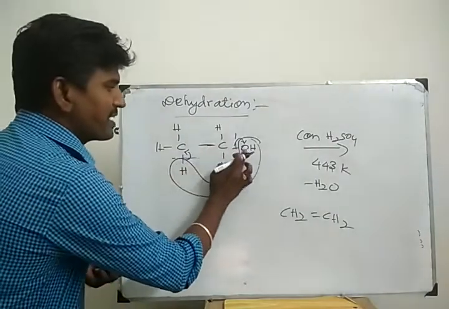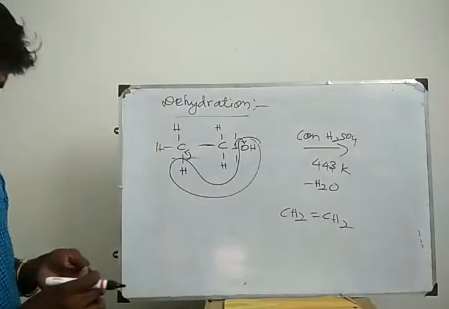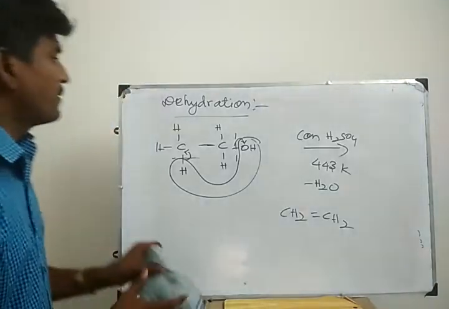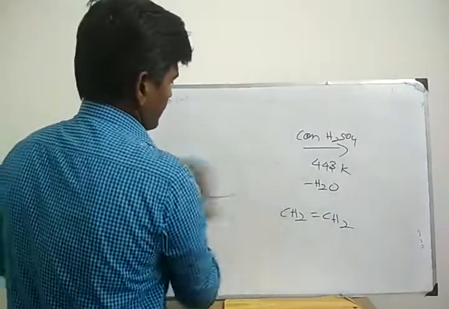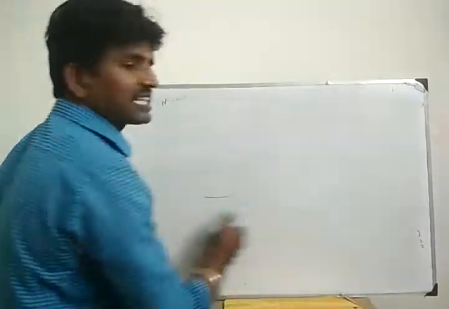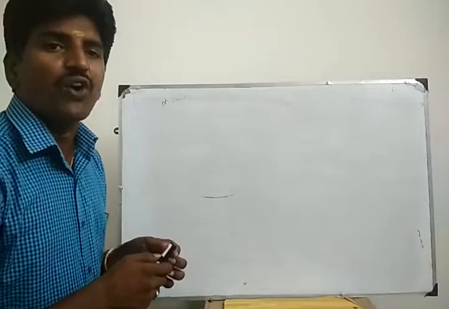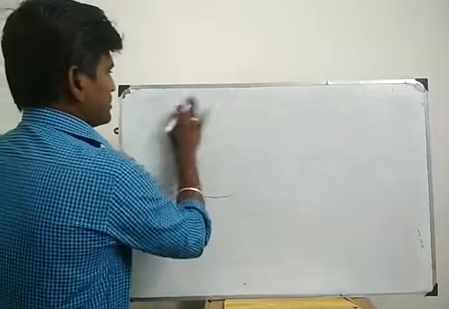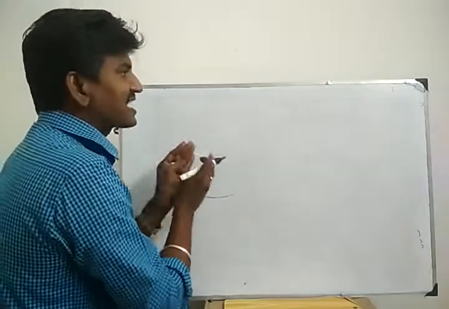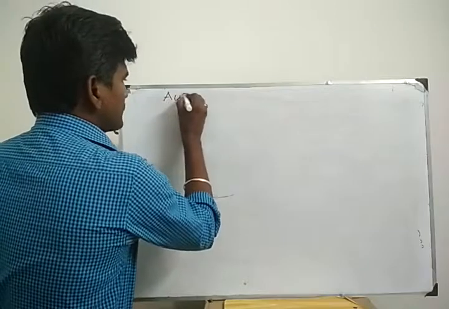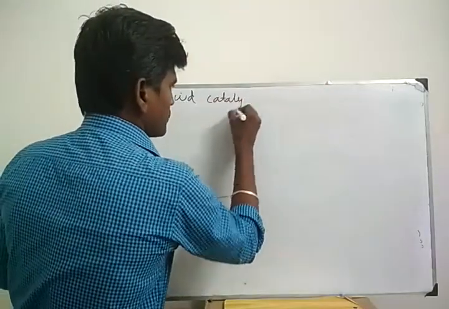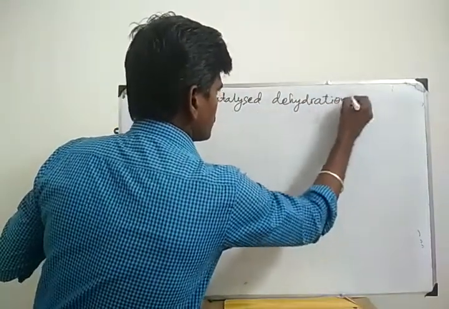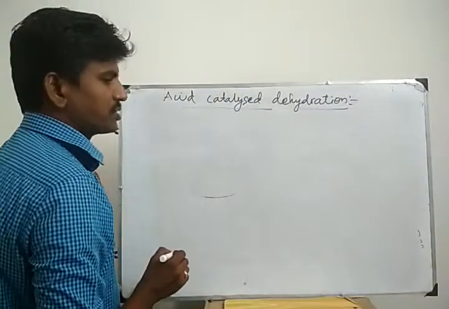Here also the bond breaks between carbon and hydroxyl group. Now I am going to teach the mechanism: acid catalyzed dehydration. Alcohol reacts with concentrated sulfuric acid heated at 443 Kelvin. It undergoes elimination reaction. It forms alkene. This is the important naming of the mechanism: acid catalyzed dehydration. Already I taught the reaction. Now I am going to teach its mechanism.